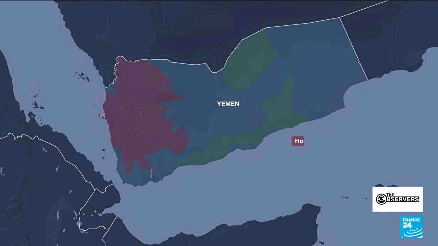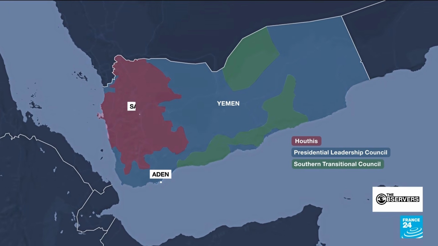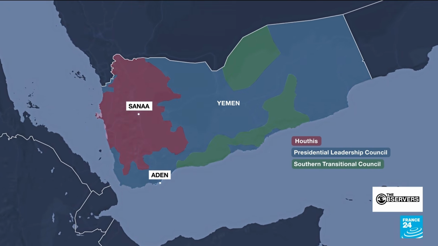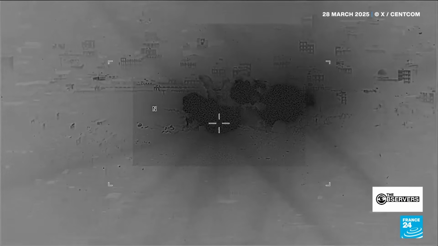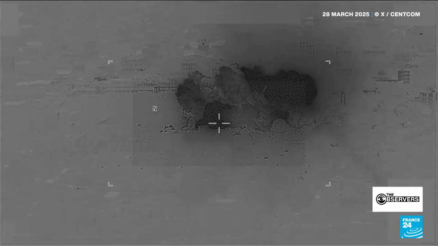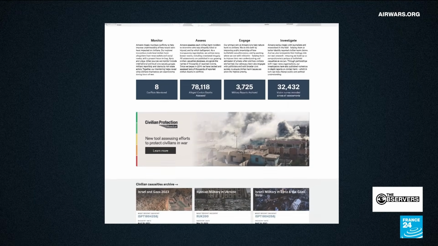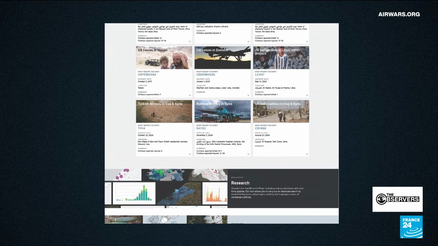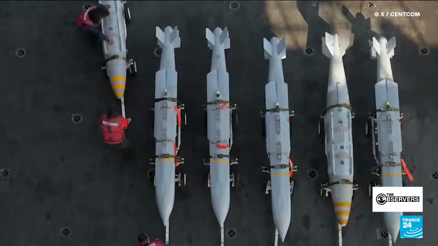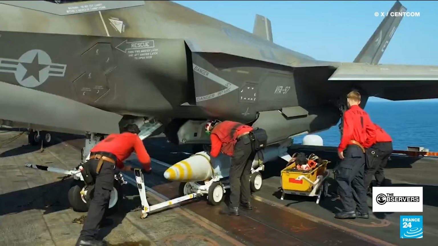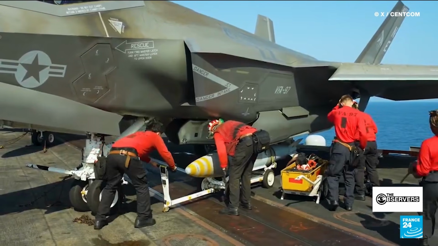The Houthis, supported by Iran, control much of the west of Yemen, including the capital, Sana'a. The strikes were supposed to hit the Houthis' bases and infrastructure, but they also hit civilian targets. The UK-based NGO Air Wars meticulously documented the human costs of the airstrikes on Yemen. The US has been bombing Yemen since Barack Obama started targeted drone attacks against al-Qaeda operatives in 2009. Trump's 2025 campaign was very different, with more than 800 strikes over a span of 7 weeks.